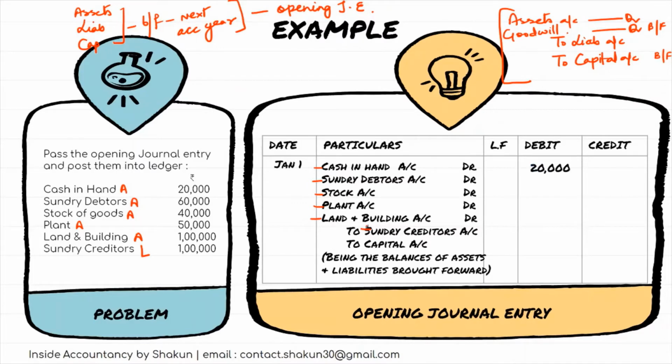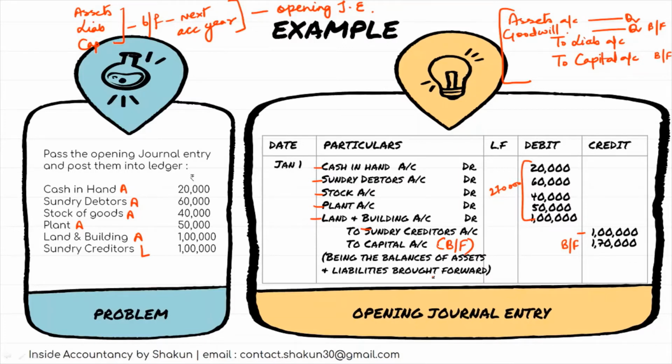When we put the amounts, we will notice that the total of debit side is greater than the total of credit side, because on the debit side we have a total of 2,70,000. And on the credit side, we only have rupees 1 lakh. So where is the balancing figure coming? The balancing figure is coming on the credit side. That will be capital. So 1,70,000 will be the balancing figure, and which is the amount of capital. So this is how you will pass the opening journal entry.